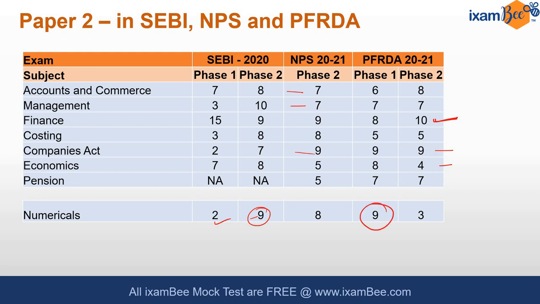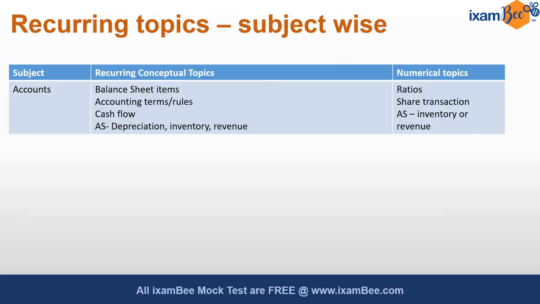So in one of the phases they are asking numericals, but not majorly all the time in the same proportion. So this is a small analysis that has been done based on the type of questions asked. Now, further analysis I have done based on the topics. These were the subjects and the number of questions that have come, but more important is to understand the topics that have been repeated and have been coming on a recurring basis.